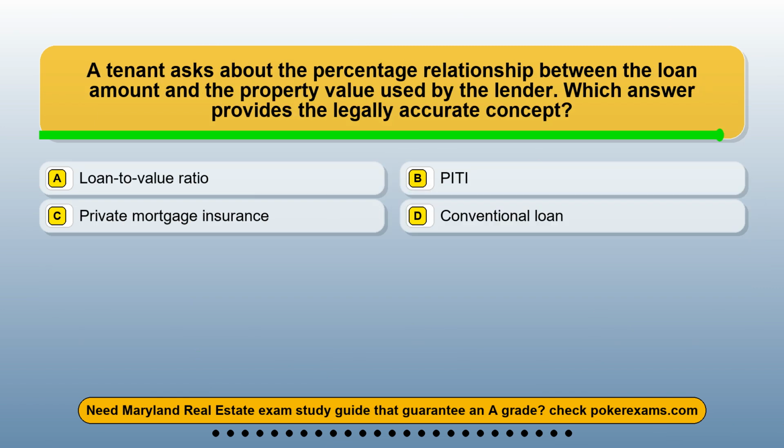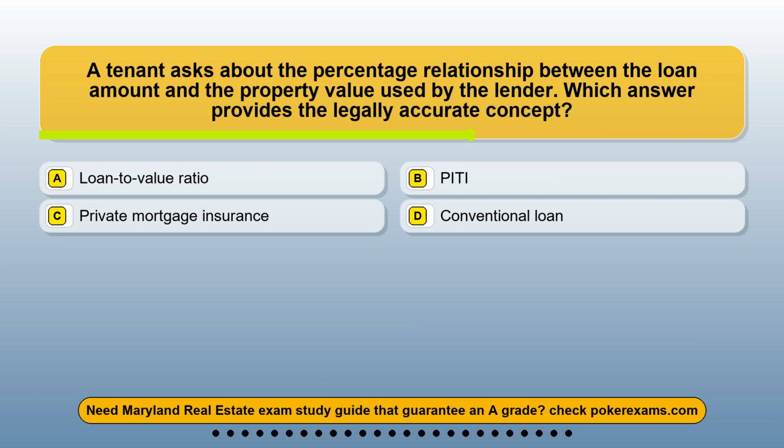Question 16. A tenant asks about the percentage relationship between the loan amount and the property value used by the lender. Which answer provides the legally accurate concept? Option A, loan-to-value ratio. Option B, PITI. Option C, private mortgage insurance. Option D, conventional loan.